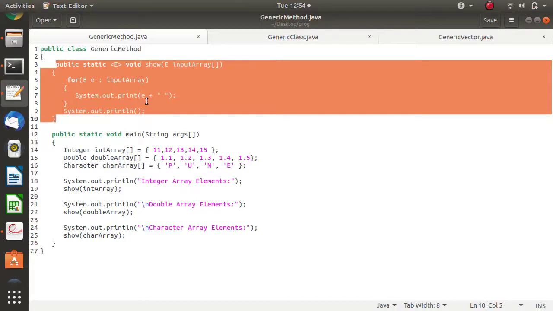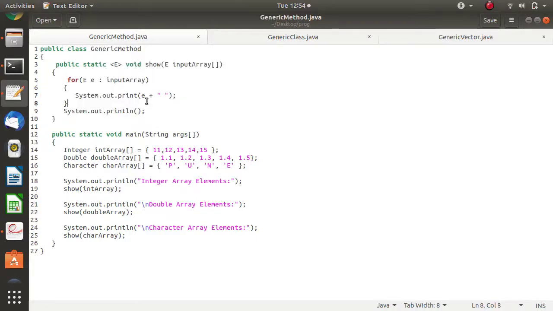Now see how to use generics with a method. Before the return type, we just have to mention the generic data type in angular brackets. Here in the angular brackets we have mentioned E. E stands for generic type.